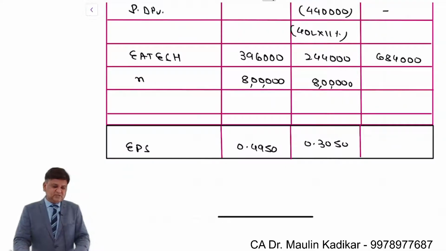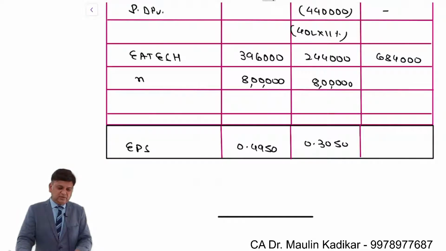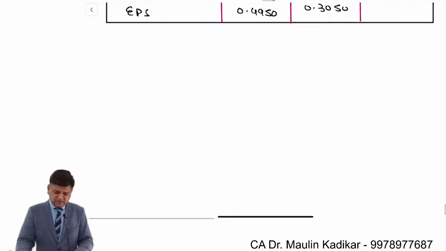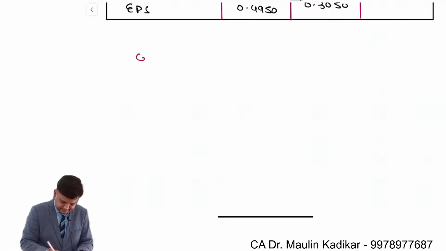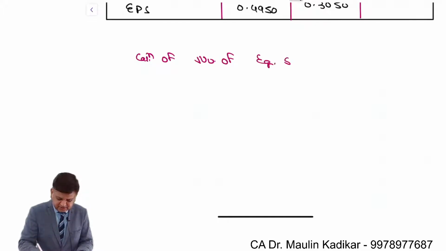In the last case, it has been given, let's say we are going to issue equity shares at the rate of 16. So उसके लिए एक छोटा सा वर्किंग नोट बना देते हैं. Calculation of number of equity shares to be issued.